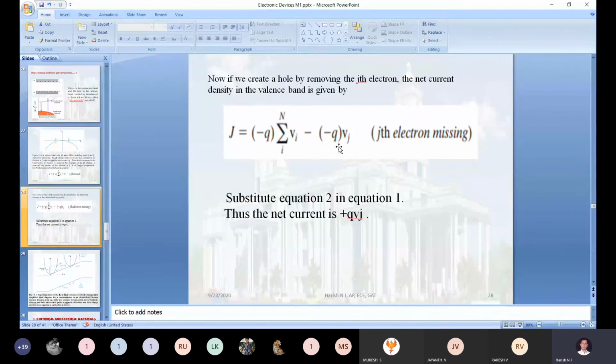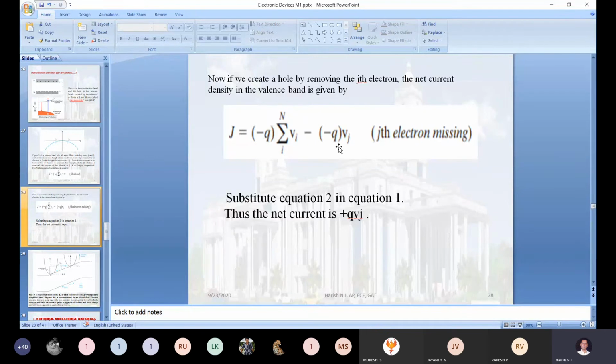So why have I taken these two? Initially your valence band is completely filled. Okay. Conduction band is completely empty. Conduction band I am relating with the empty water bottle. Valence band I am relating with the completely filled water bottle. Okay. So initially when you put the cap on, if you tilt both the water bottles, there are no losses.